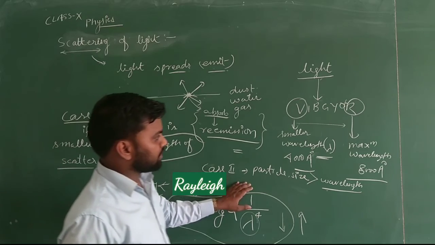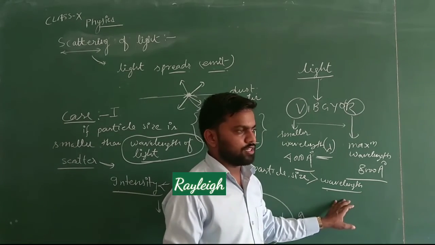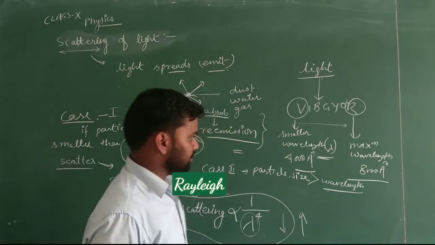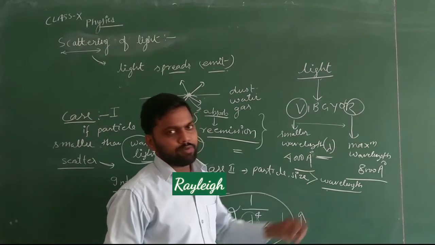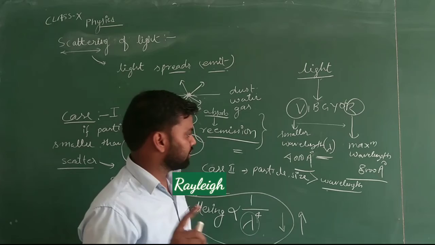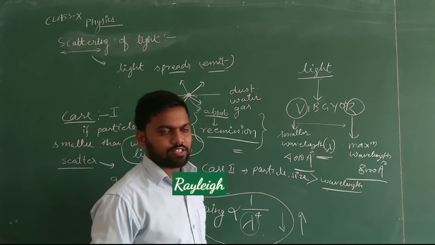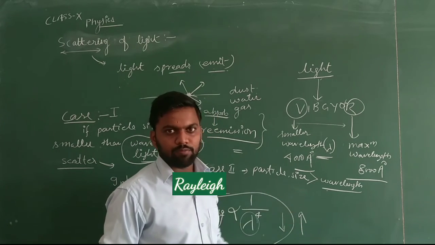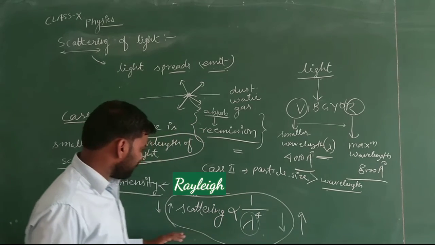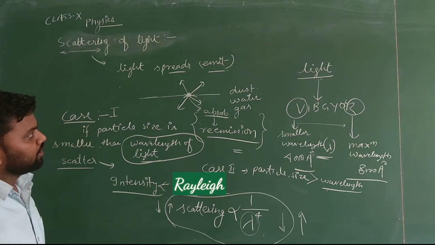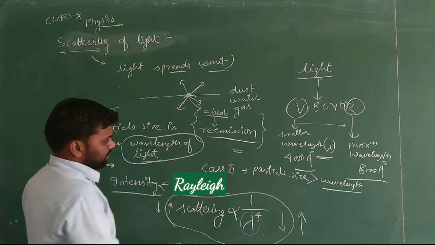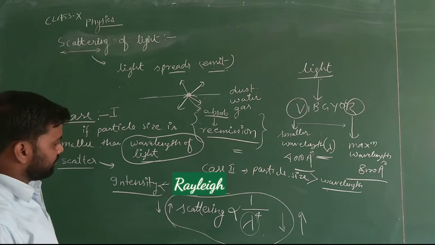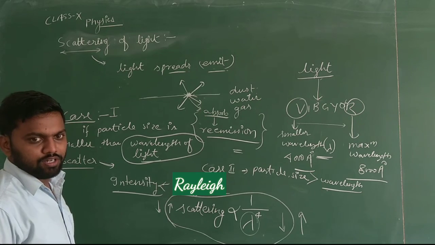But if the particle size is greater than or equal to the wavelength, it will scatter all the colors with the same intensity without changing the wavelength of the light colors. The wavelength will be the same in both cases. Now we will see the different phenomena explained by this particular law.